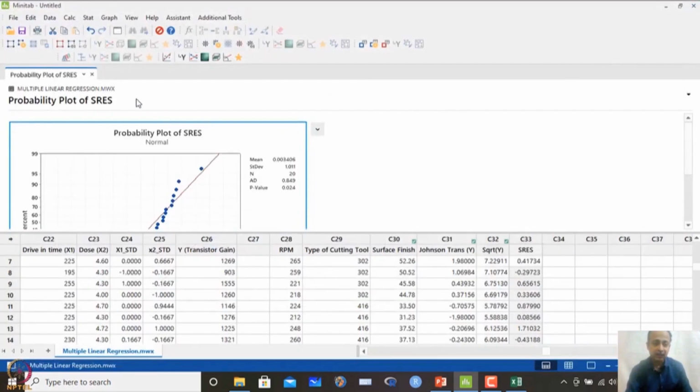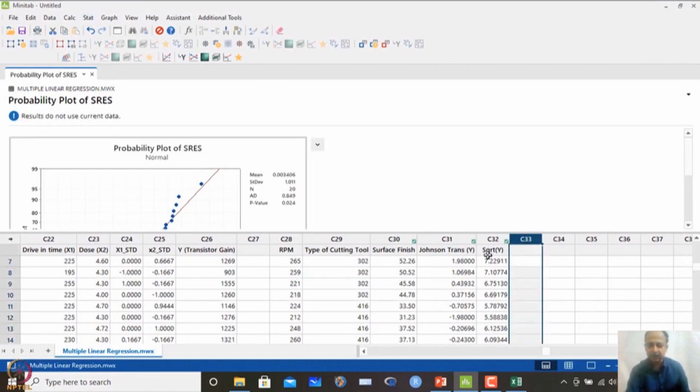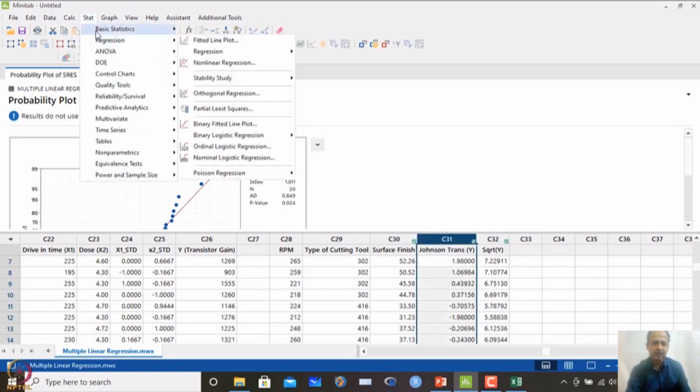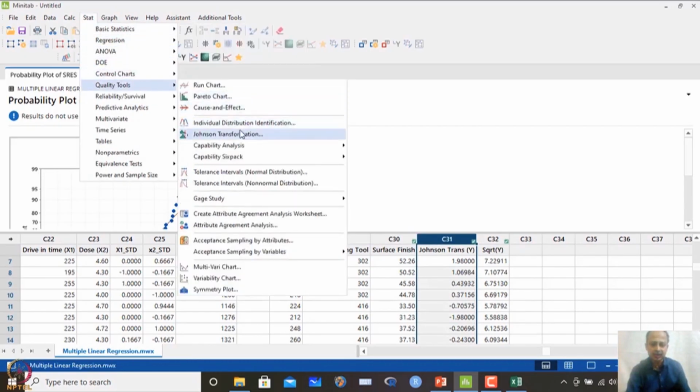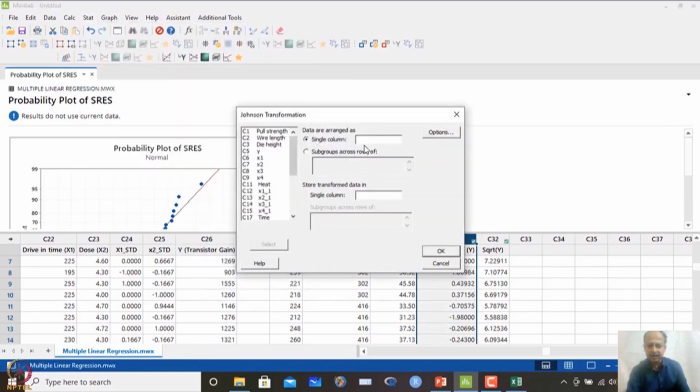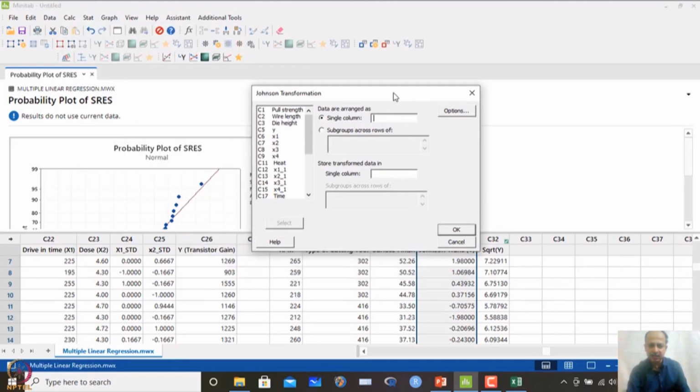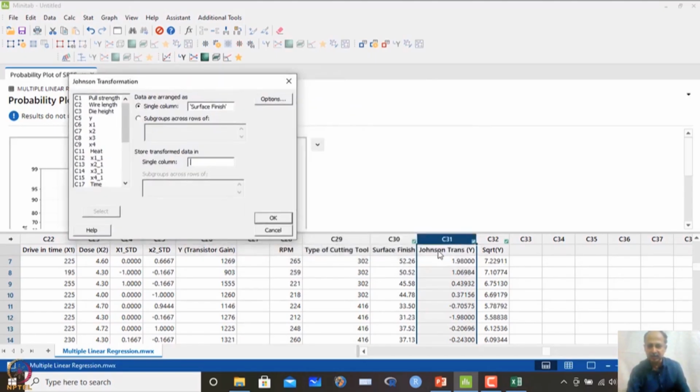So, what I have done is that I have gone for Johnson's family of transformation. For Johnson's transformation, I go to Quality Tools, and there Johnson's Transformation is available. Here I have specified that the data are arranged in a single column, surface finish is the data, and store it in a column. I have mentioned C31 here.